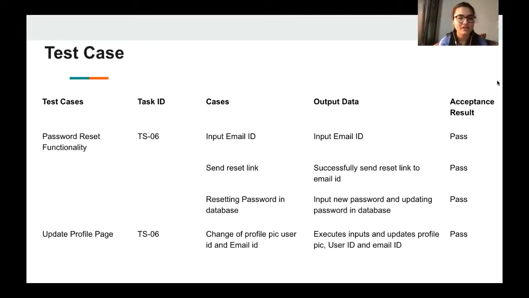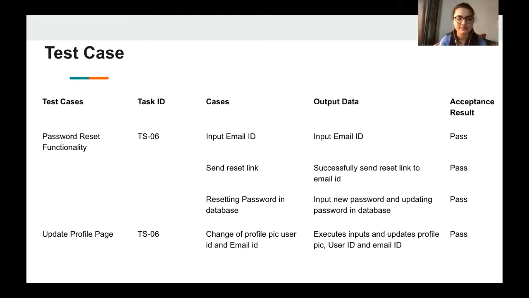Further, one more new feature we introduced was password reset functionality, which was not there previously. The cases are input email ID. So we need to input the email ID first. That was the test case which passed. Second was the reset link. The reset link is sent to the user. So yeah, that was also successful. Resetting the password in the database is also the most important thing. So the new password is inputted, and updating the password in the database was also passed.